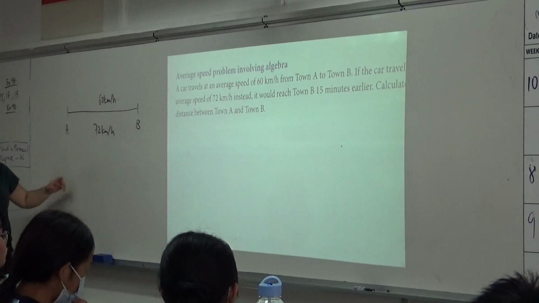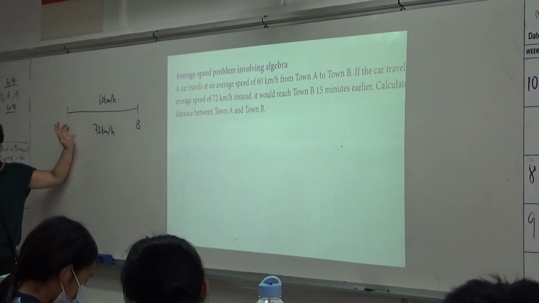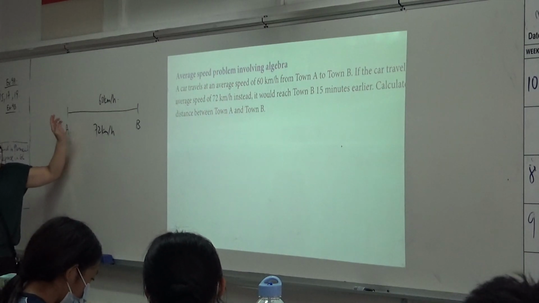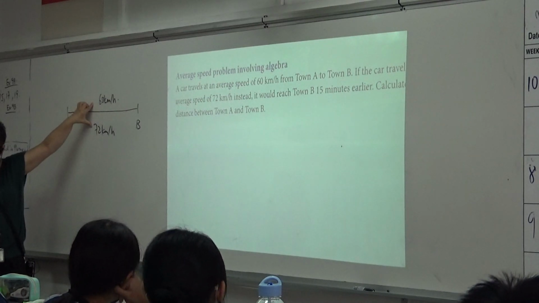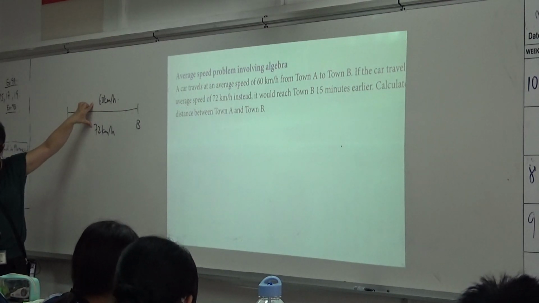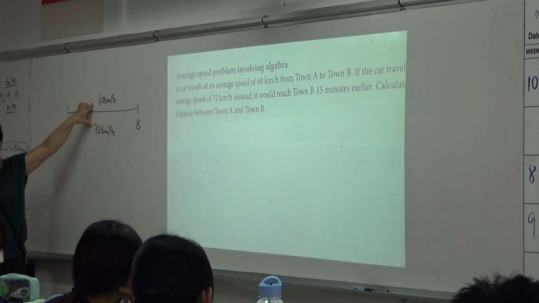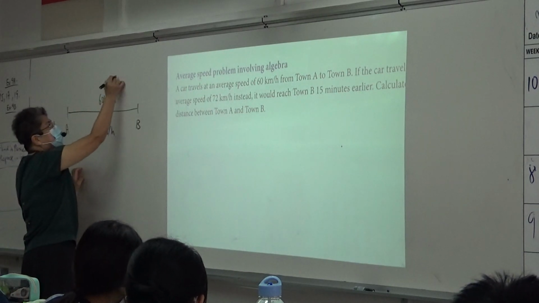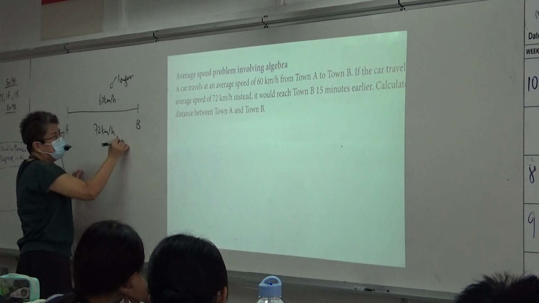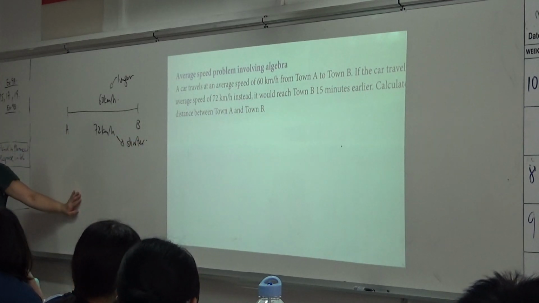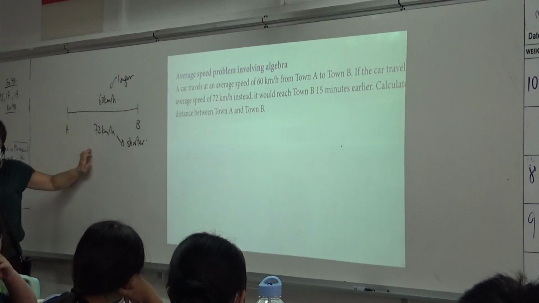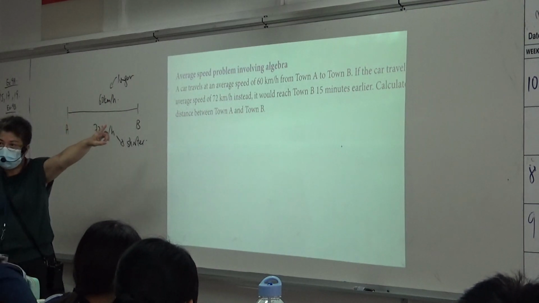Okay, all look at that. I want to know, 60 km per hour and 72 km per hour, which one takes a longer time? 60, right? This one takes a longer time, this one takes a shorter time, right? All look up. Longer time minus shorter time must give me 15 minutes, right?